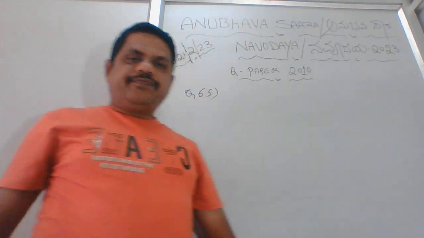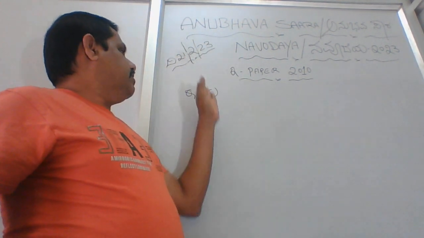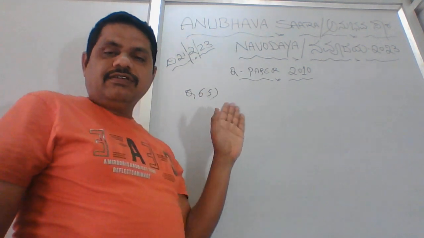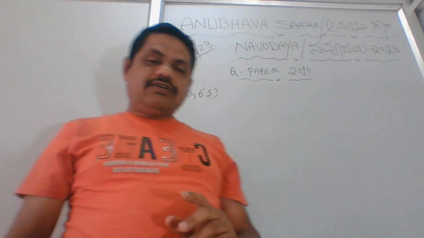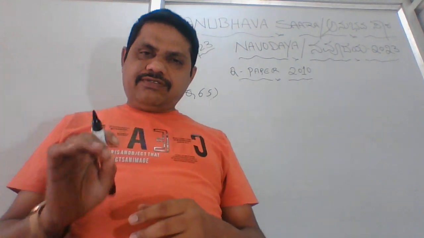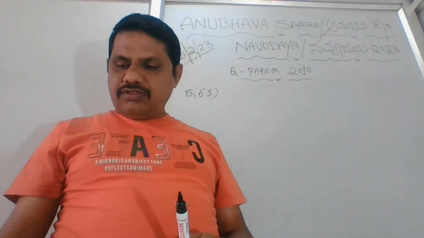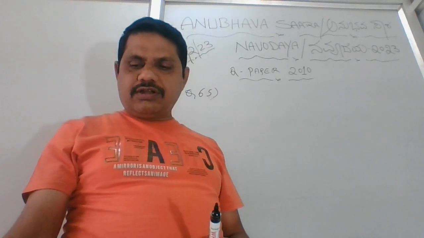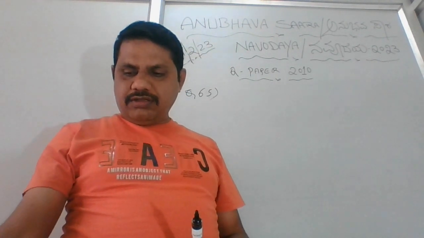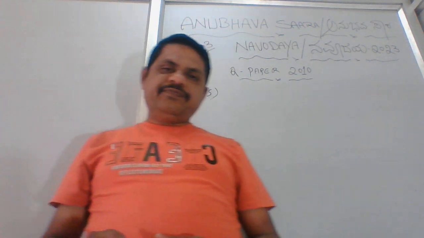Clear? So the date will be 21. Question number 65 is really simple, but you have to use your common sense and the knowledge you have already learned in my class.